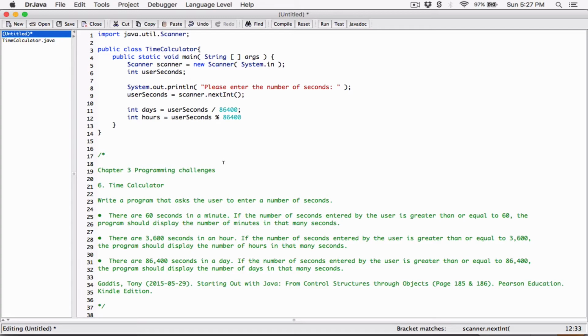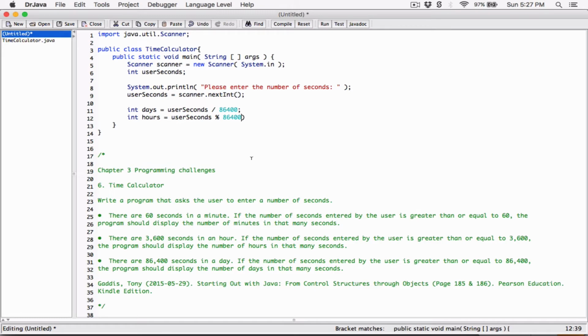So user seconds modulus 86,400 is the same as the remainder of this division. Do this division, user seconds divided by 86,400, but don't give me the result, give me the remainder. That's what this is doing. It's returning the remainder after dividing user seconds by 86,400.